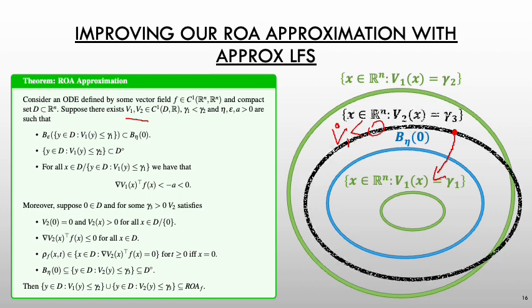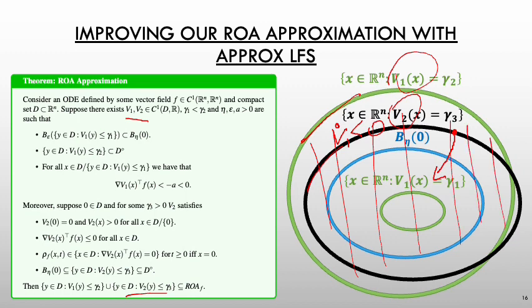Then if we can supplement V1 with an analytical Lyapunov function whose sublevel set contains this ball of eta, then once we get into the ball eta, the analytical Lyapunov function V2 fully certifies the stability. We can combine our approximate Lyapunov function V1 with the analytical Lyapunov function and take the union of their sublevel sets, that's the union of the outer sublevel set and the black sublevel set, this region, to improve the region of attraction, which would hopefully be larger than just the region of attraction that the analytical Lyapunov function V2 gives.